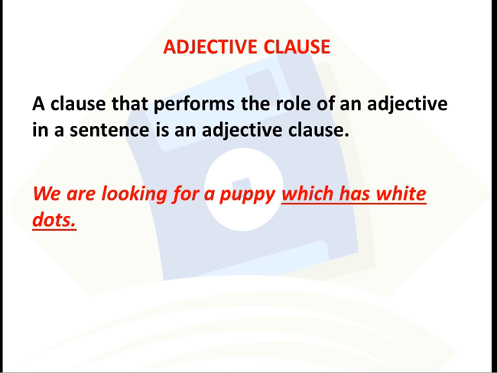The group of words which has white dots is a clause since it has a subject, which, and a finite verb, has. It acts as an adjective as it describes the noun puppy and is called an adjective clause.